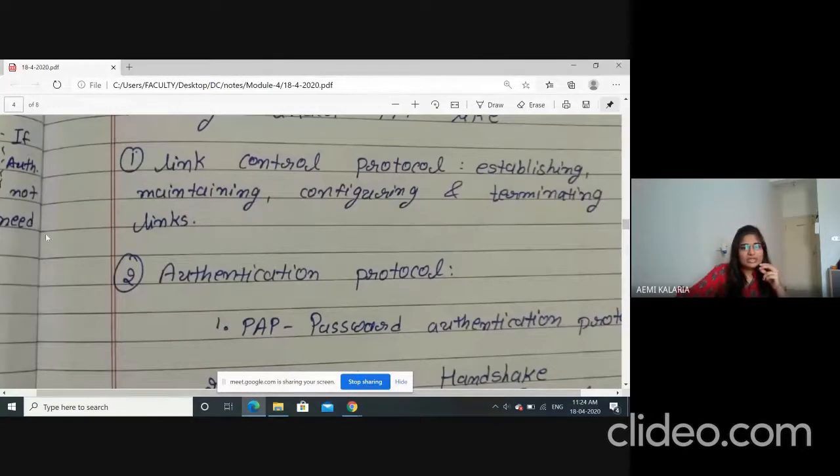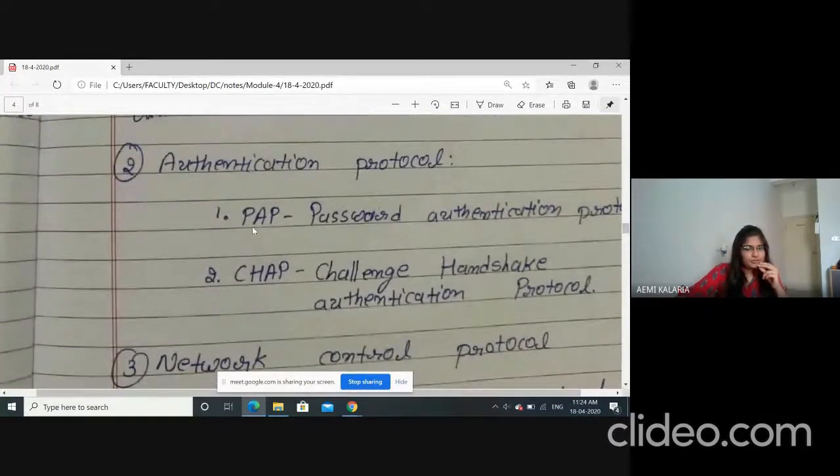After that, authentication protocol. First protocol under authentication is PAP, meaning Password Authentication Protocol, and the second one is CHAP, meaning Challenge Handshake Authentication Protocol. You have to remember which protocols work under which category. Three categories: first link control, second authentication, third network control.